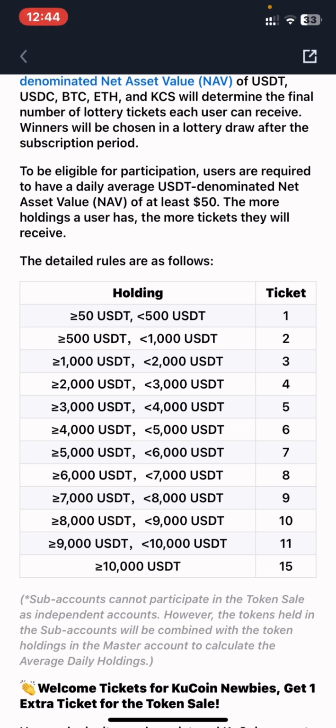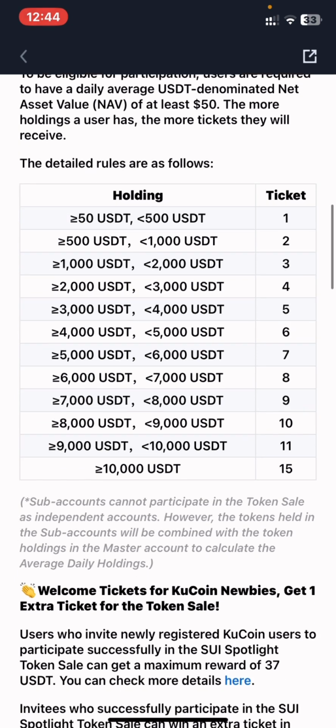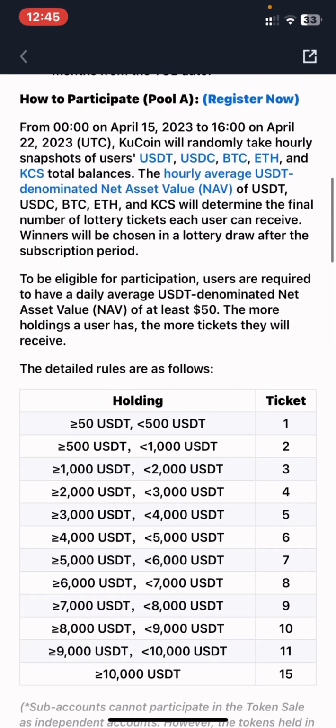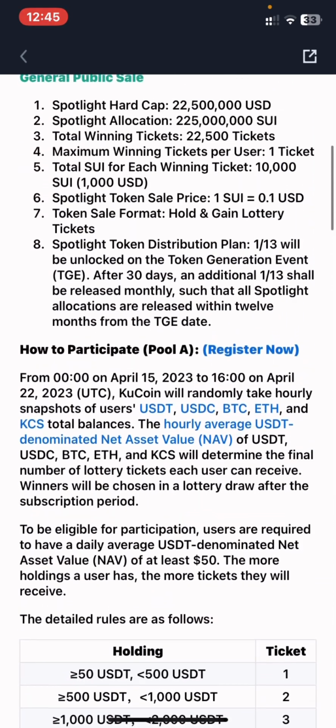And this is the table over here. If you have 150 to 500 holding, you have one ticket. 500 to 1000 holding, you have two tickets. Then 1000 to 2000 holding, you have three tickets. That's how this works, and that's how you'll be able to get this ticket on KuCoin token sales.